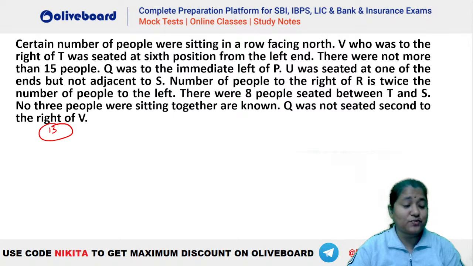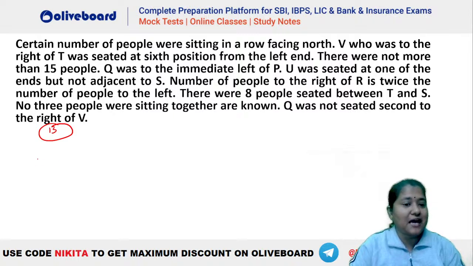Let's see how this has to be done. This is a very nice question here. You will get cases, right? Let's check. So, certain number of people are sitting in a particular row facing the north. V, who was to the right of T, was seated at the sixth from the left end. Okay. So V is somewhere to the right of T, seated as sixth from the left end.